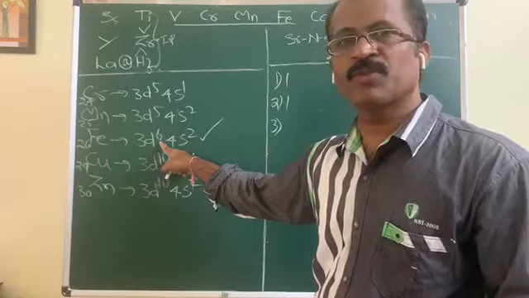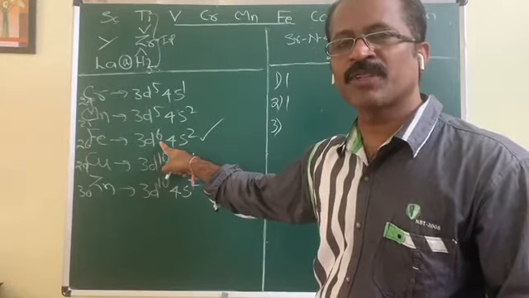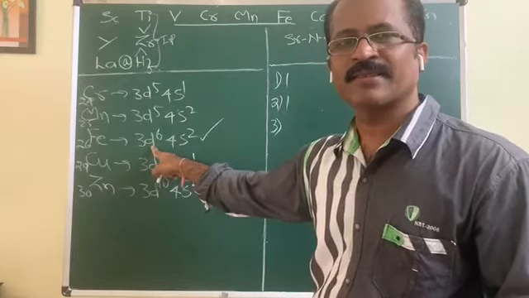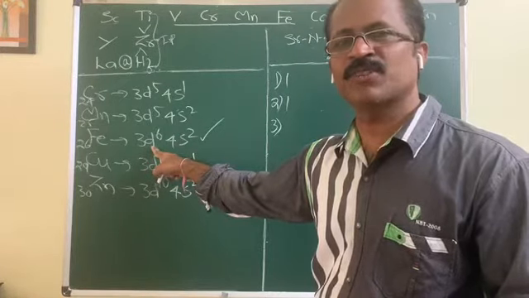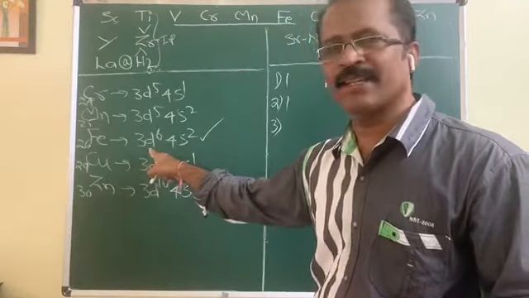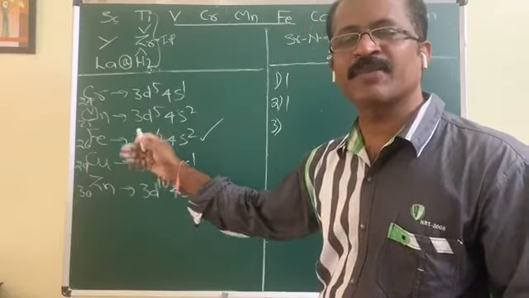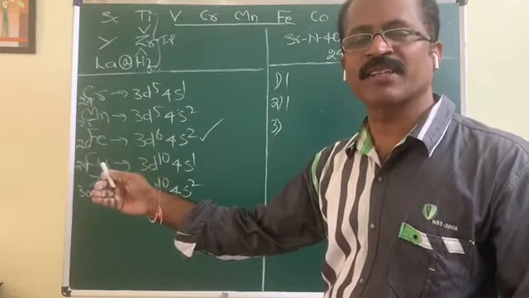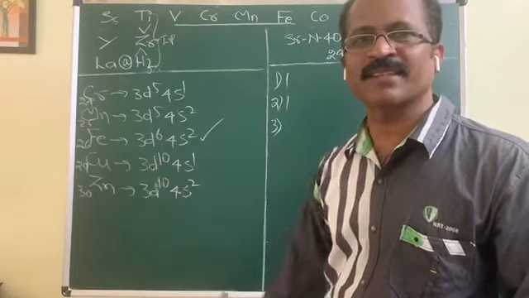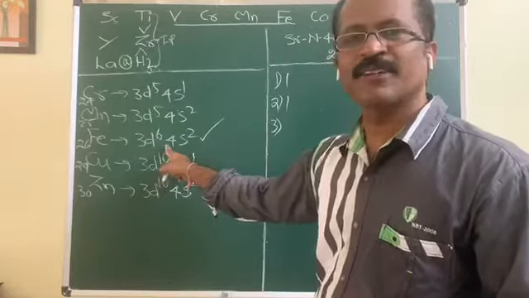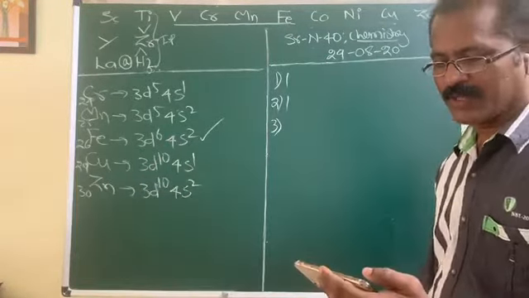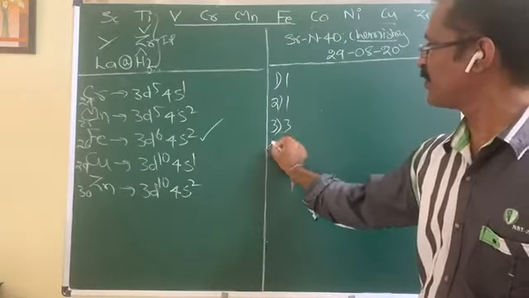But if you want to remove the fourth electron, you have to remove that fourth electron from the stable 3d5 configuration. Being stable, it requires more energy. Thus for iron, IP4 is exceptionally higher due to its stable 3d5 configuration in the Fe plus 3 state. Hence, for this element, you observe a sudden increase from IP3 to IP4. So the third option is the correct one for this.